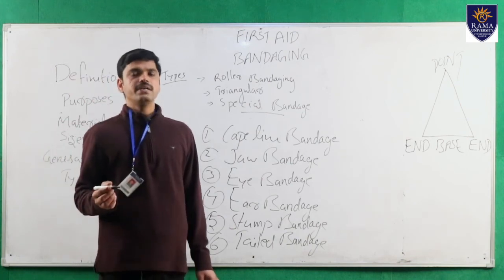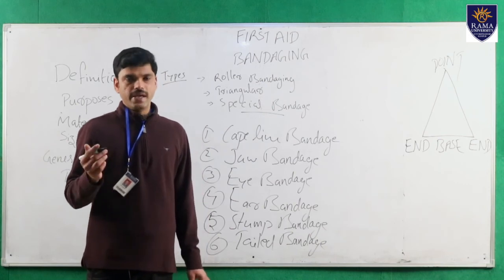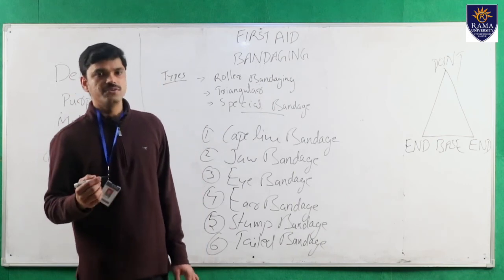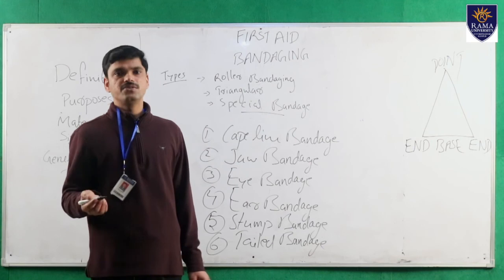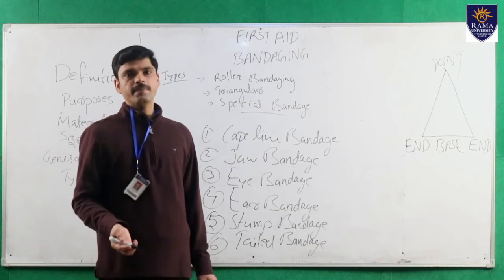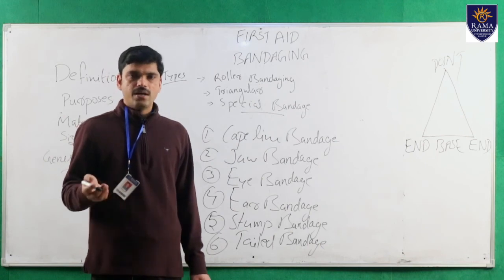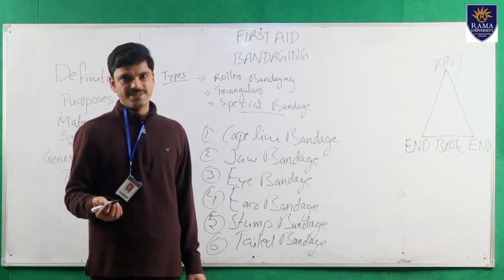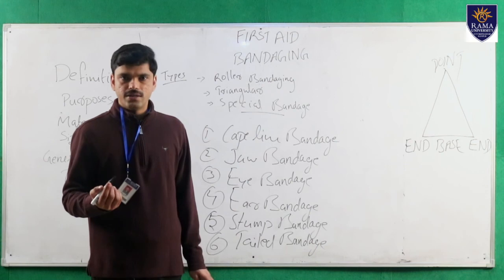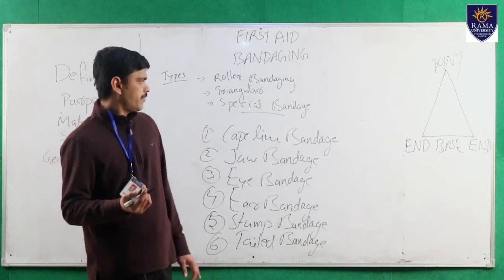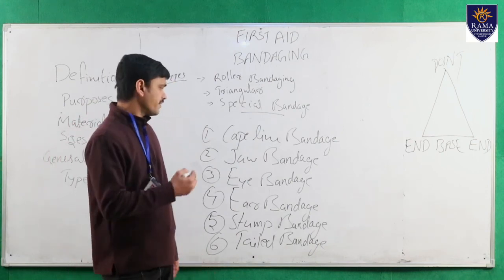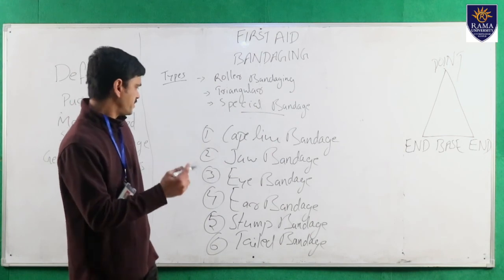T bandage is a T-shaped bandage, especially used for perineal dressing. The many-tailed bandage is used after any kind of abdominal surgery and after delivery. These come under special bandages.